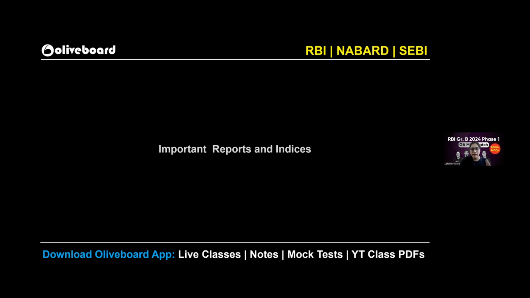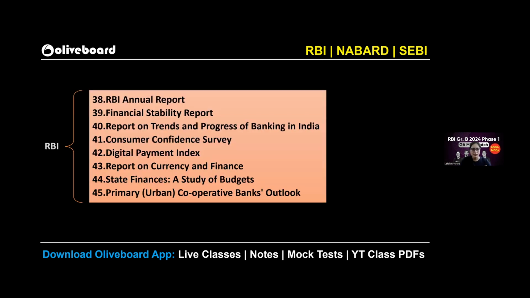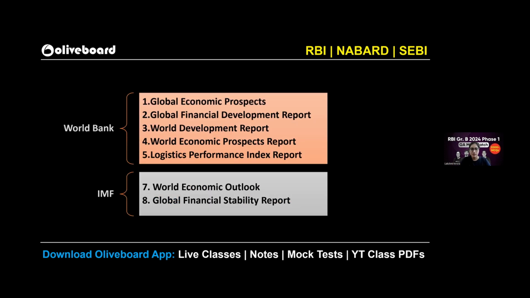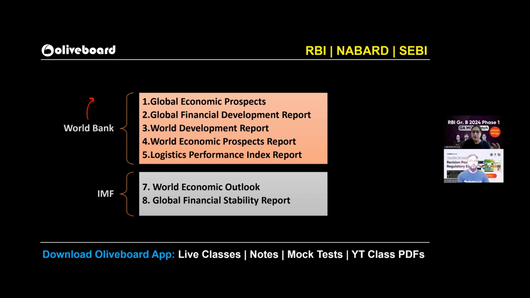Now let's talk about certain very important reports as well as indices. So we'll start from RBI's report. I have covered all the reports in the classes. You can just go and check it out. All these reports are important. The data which is being covered in this report, that also holds a lot of relevance. For World Bank, these are the 4-5 reports. Try to cover it. World Bank is written in your syllabus as well. Your RBI syllabus mentions World Bank and IMF. So the schemes or the reports which are specifically coming out of these organizations, they are important.